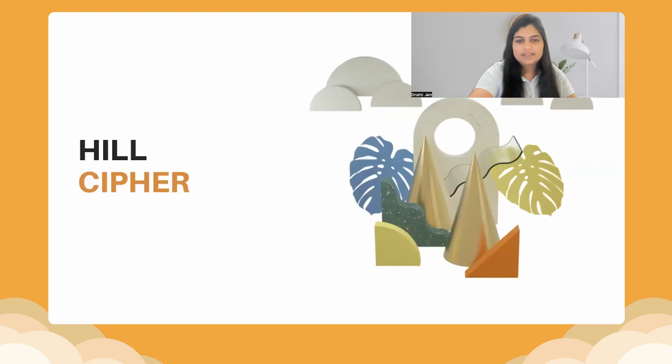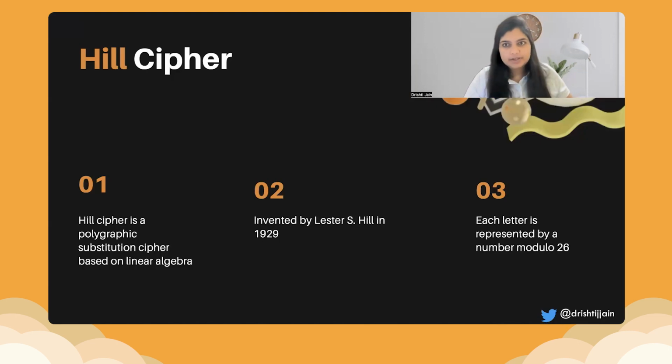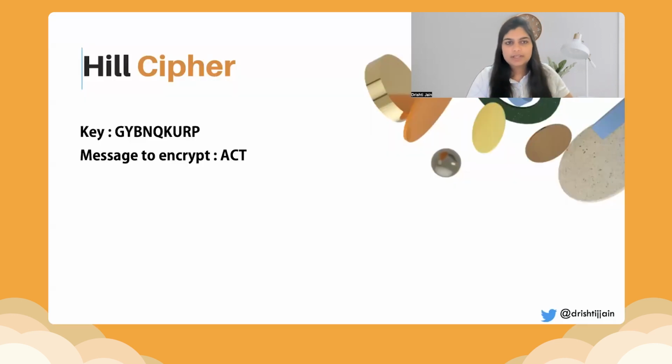Another cipher is the Hill cipher. Hill cipher is a polygraphic substitution cipher and is based on linear algebra. So we earlier saw a digraph kind of a cipher. This is a polygraphic substitution cipher, and each letter is represented by a number modulo 26. Since we have 26 characters, for each of them, we start from 0 and we show it in the form of a matrix.